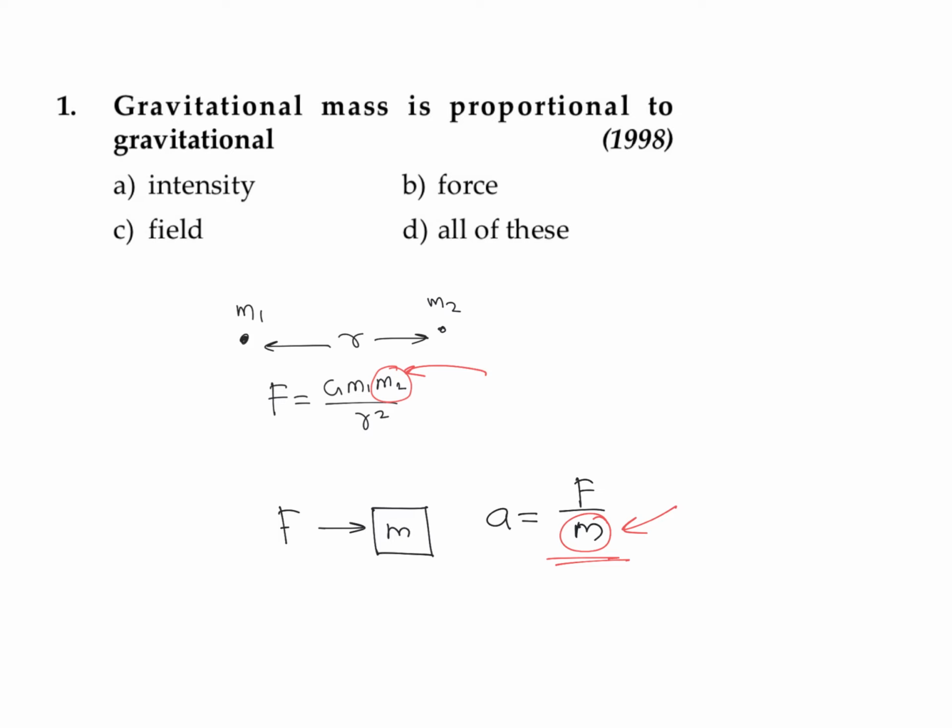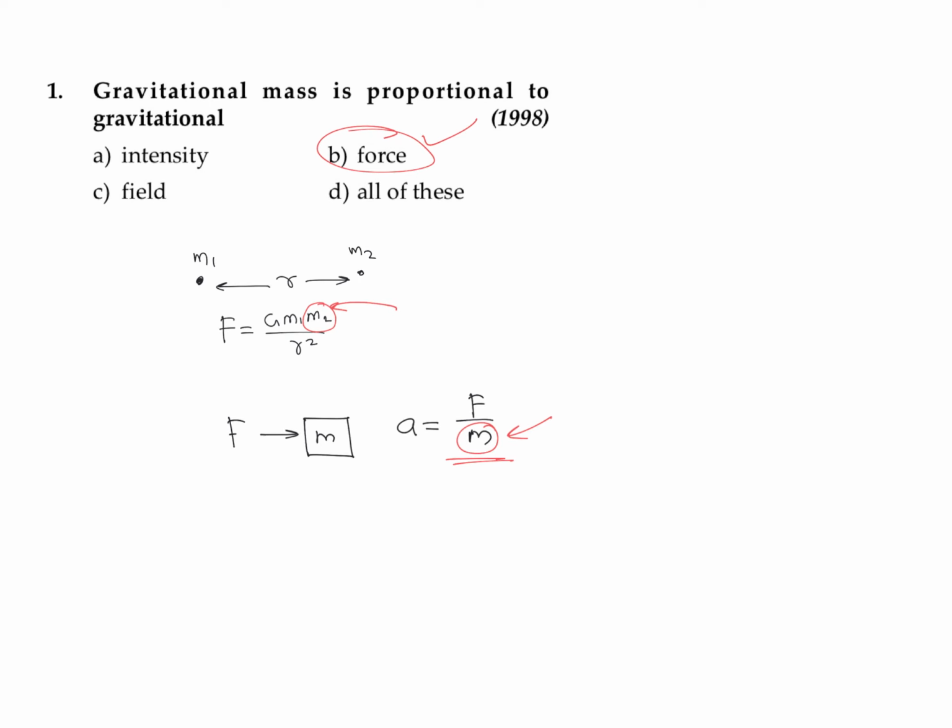That's why we are writing that gravitational mass is directly proportional to gravitational force. And sometimes we may think that the intensity of the gravitational field is GM divided by r square, so this intensity is also directly proportional to M. But in this question, they are not trying to ask in that sense. They are trying to ask in terms of gravitational mass and inertial mass.